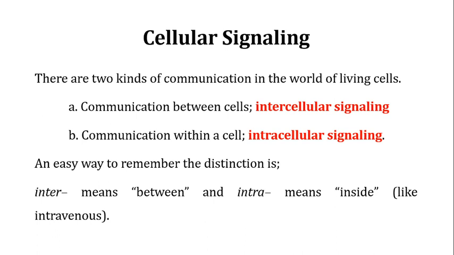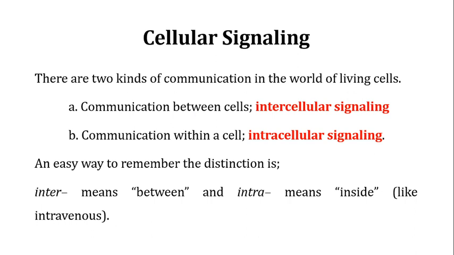When you talk about communication in the living world, there are two kinds of communication. One kind is called intercellular signaling, and this means that there is communication between the cells, because this term inter means between. So intercellular signaling means that different cells are communicating with each other.